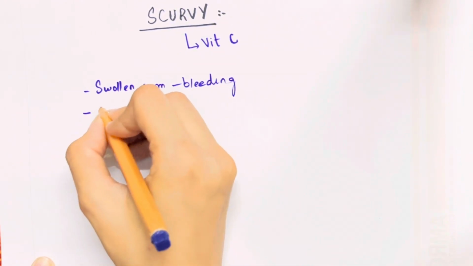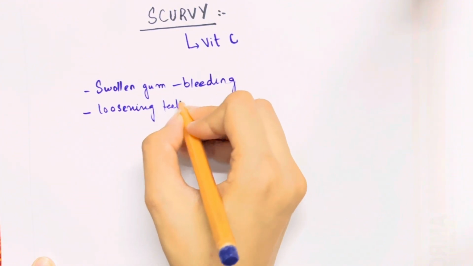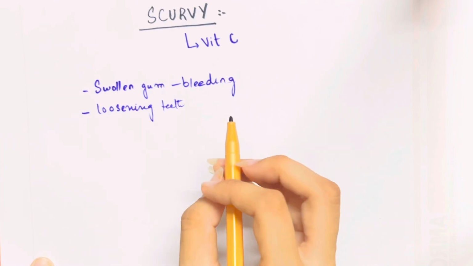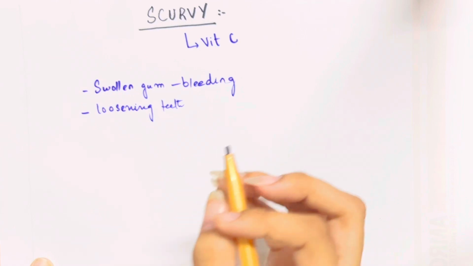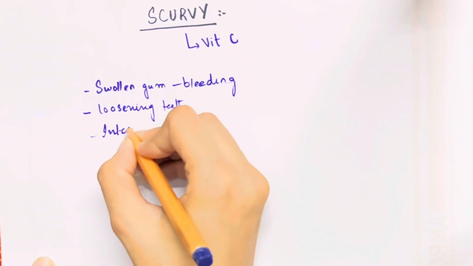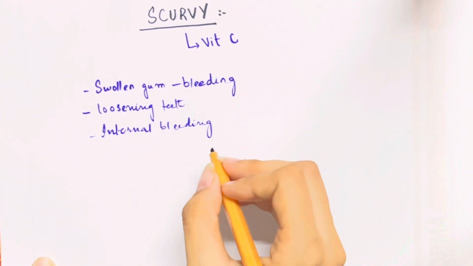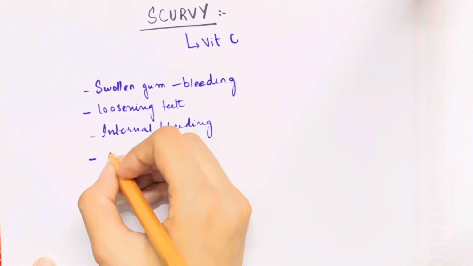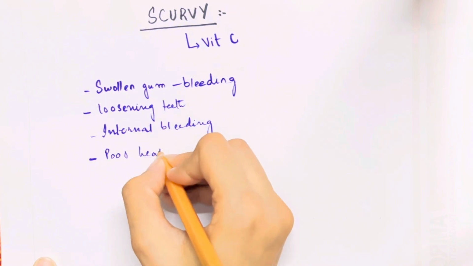It is also characterized by the loosening of the teeth. Whenever the teeth loosen and are not held in their proper position, we call it scurvy. It is a very common symptom of this disease. Another thing is that hemorrhage and internal bleeding occur in the muscles and the skin. Scurvy also leads to poorly healing wounds. The wounds are not able to heal.